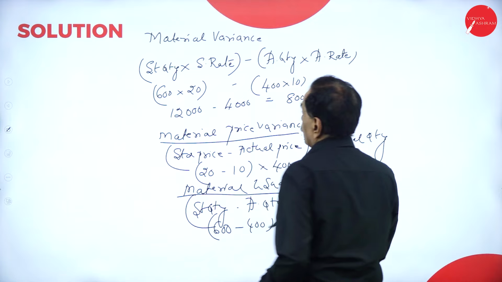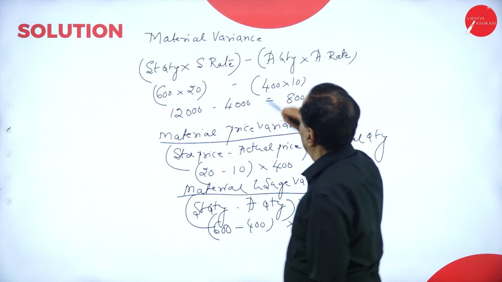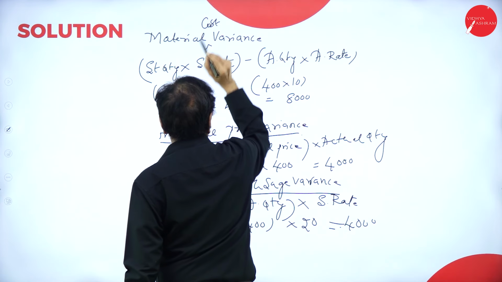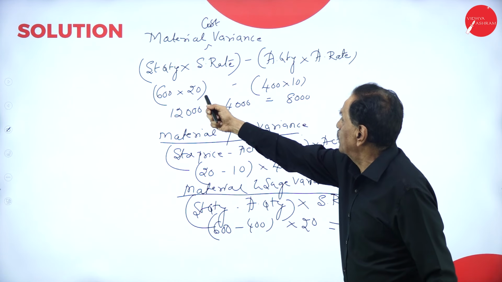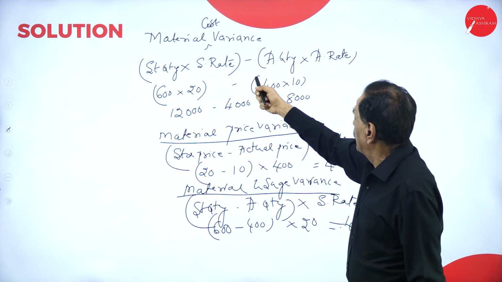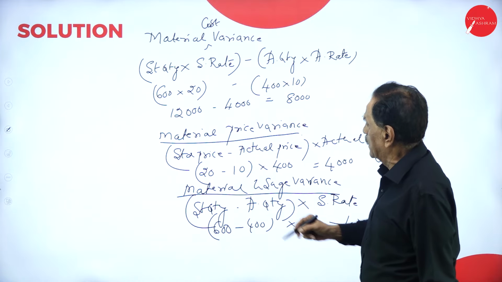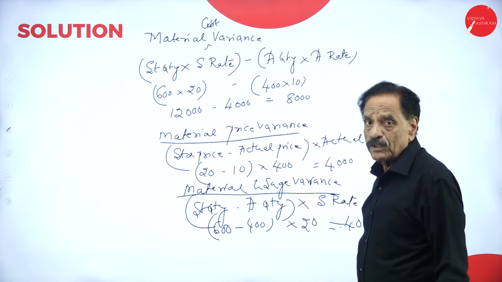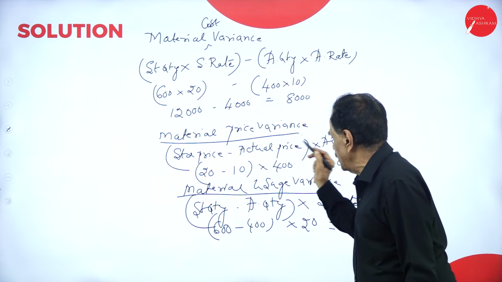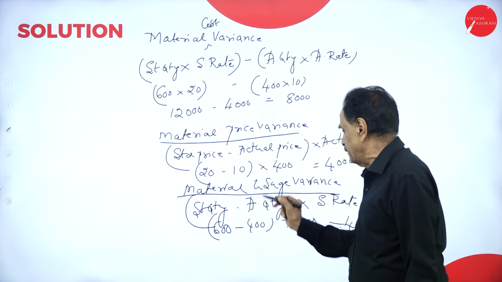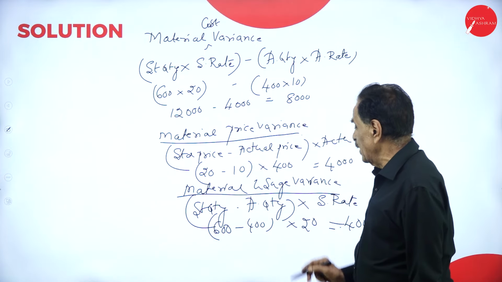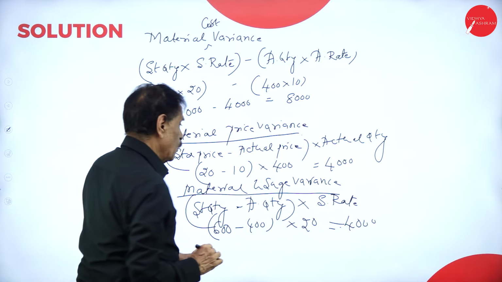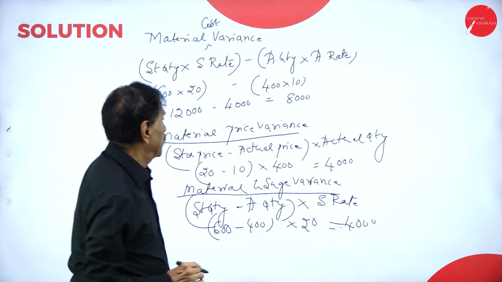So, first one, material cost variance, standard quantity into standard rate minus actual quantity into actual rate. Material price variance, standard price minus actual price into actual quantity. Material usage variance, standard quantity minus actual quantity into standard rate.